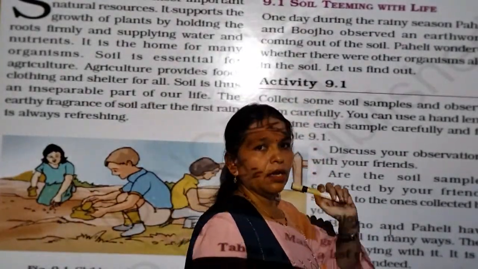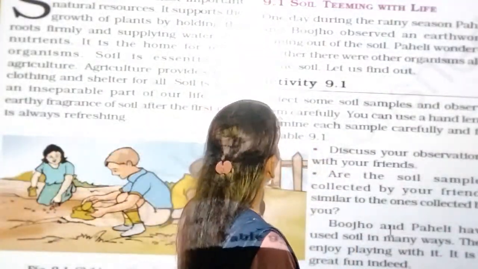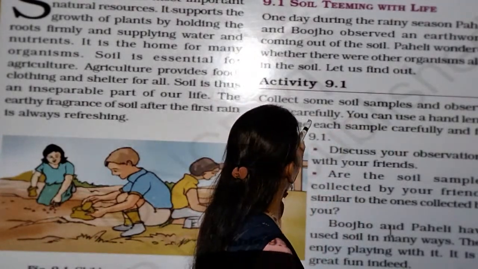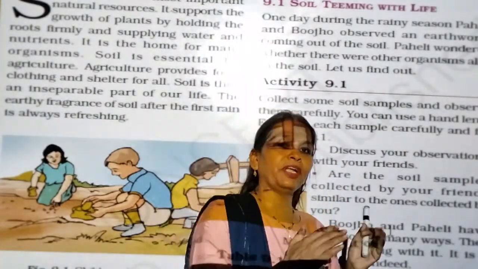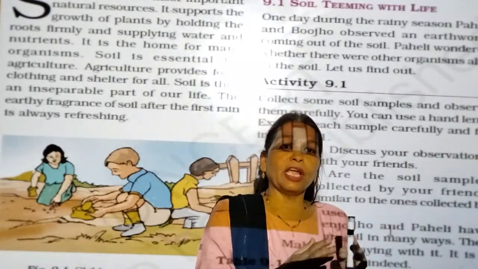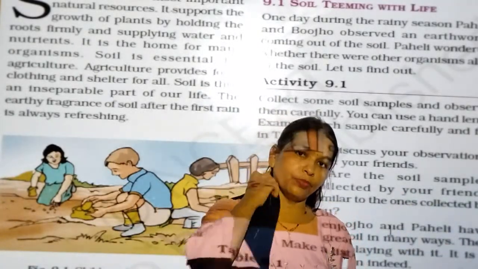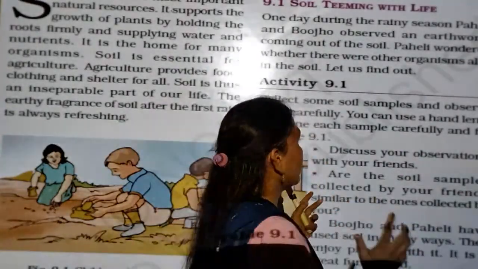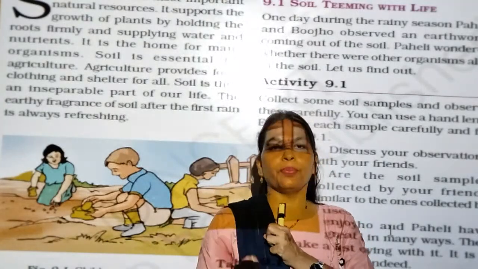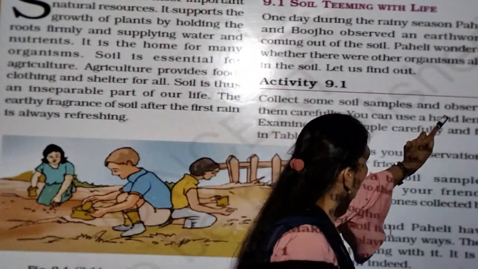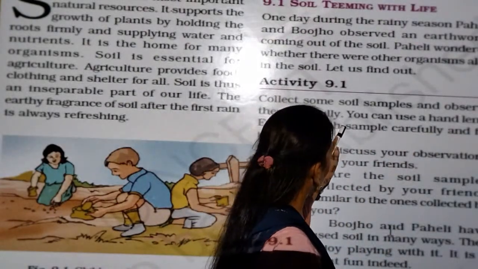Here we have to see one activity, that is, collect some soil samples and observe them carefully. Here we have to take a garden soil. We have to take a field soil. We have to take a roadside soil. The soil on both sides of the road, that, 3 to 4 samples we have to take. Collect some soil samples and observe them carefully.